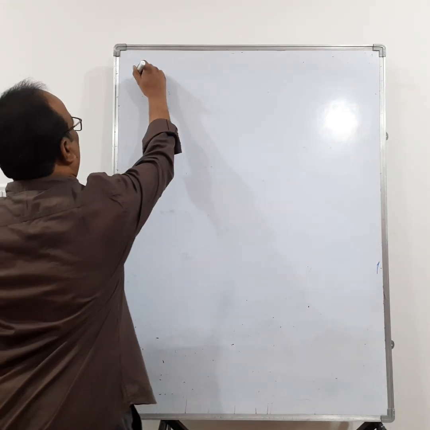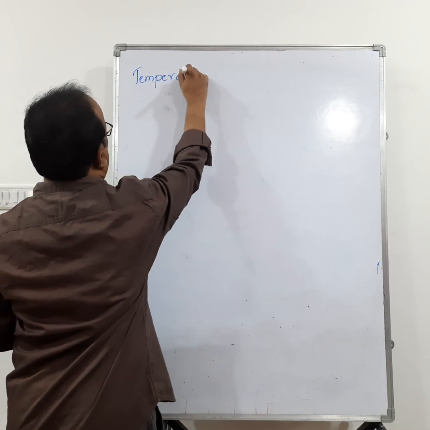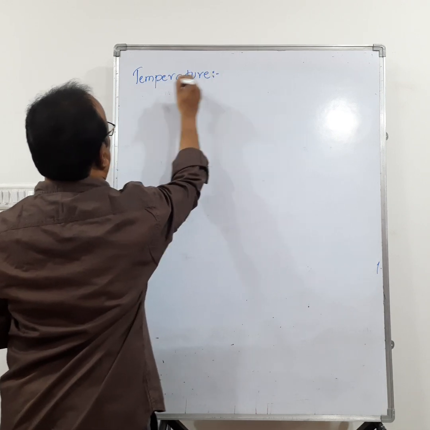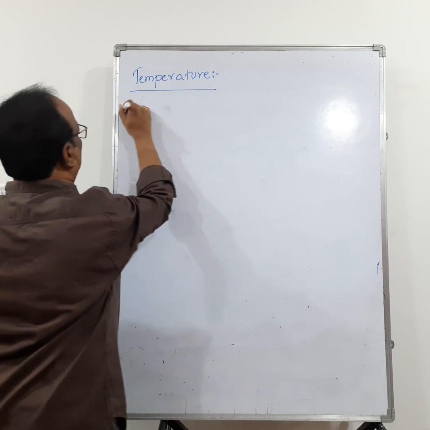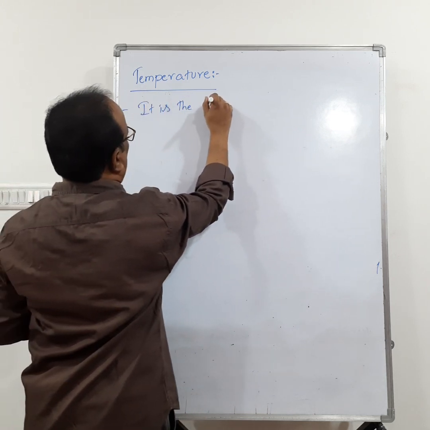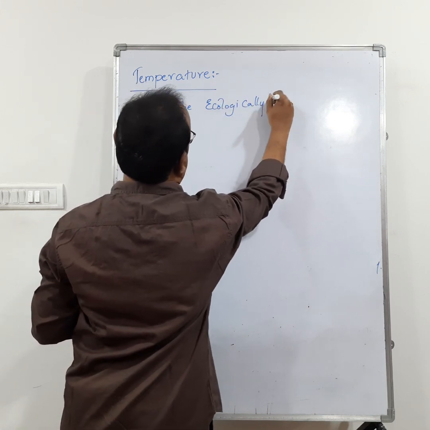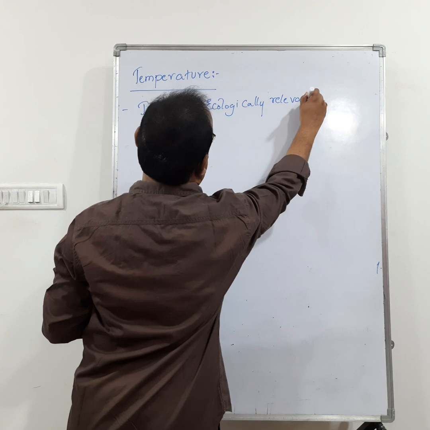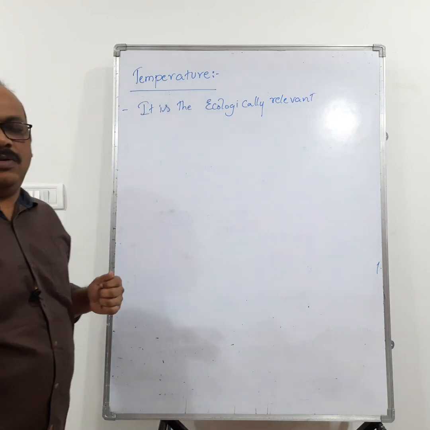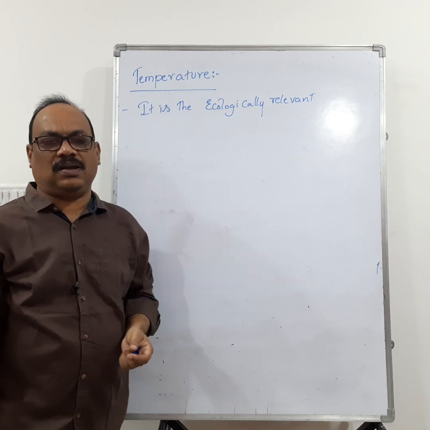Right, we'll see the abiotic factors. The first one is temperature. Temperature is one of the important ecologically relevant factors.